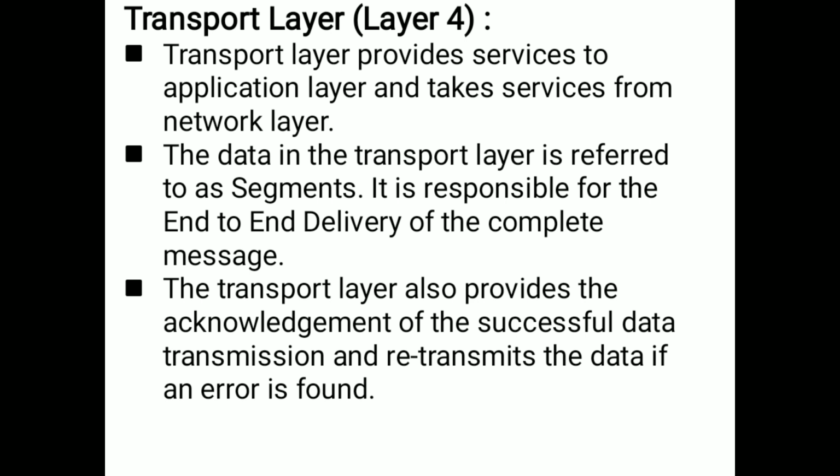So the transport layer will send the acknowledgement whether the data reached successfully or not. If any packet or data is not delivered to the destination, then it will retransmit the data to the destination.